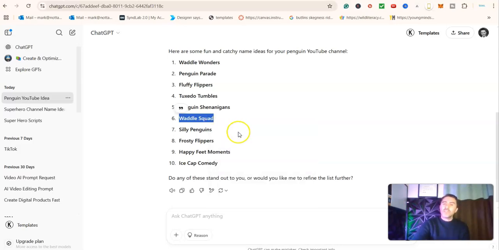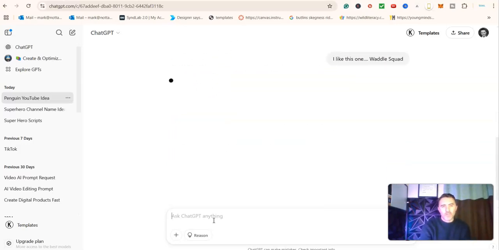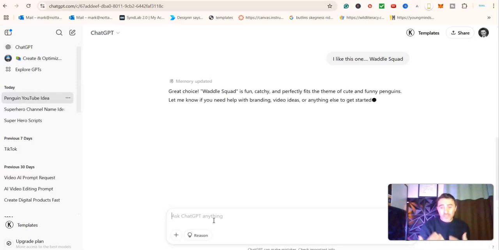And here's the thing, okay? You can change it at a later date. I like this one. But like I said, it doesn't matter what category or niche you're going into. Even if you have your own business, you can still go down this route with it. Okay, great choice, fun, catchy. Let me know if you would like help with branding ideas or anything else.